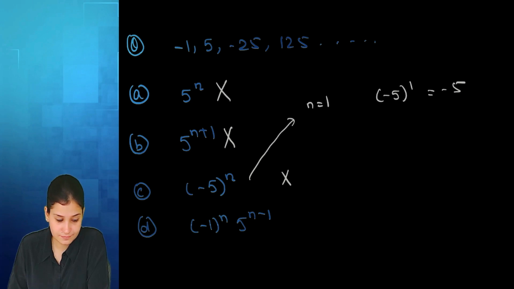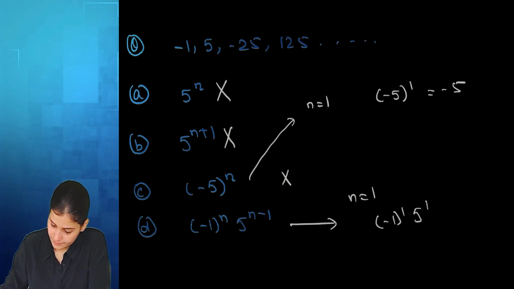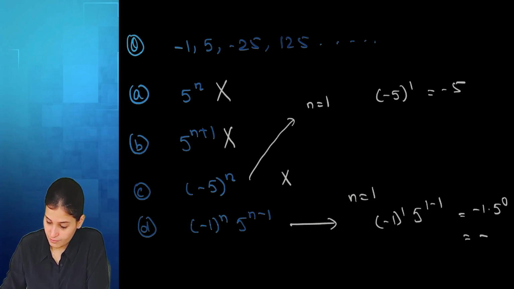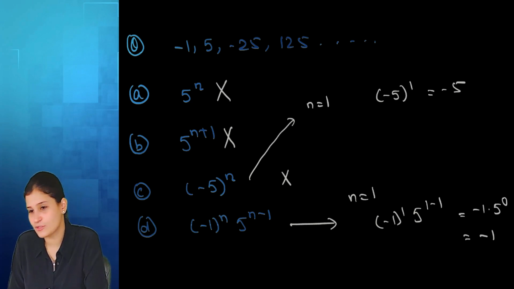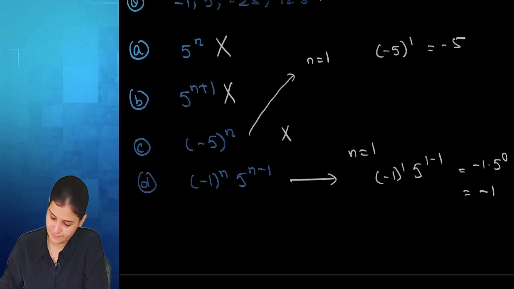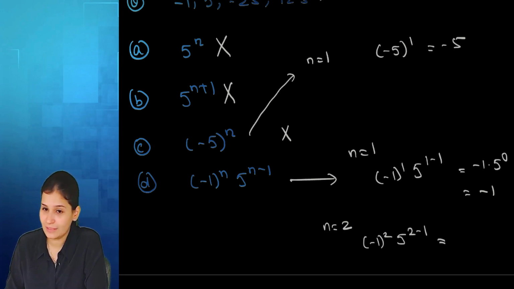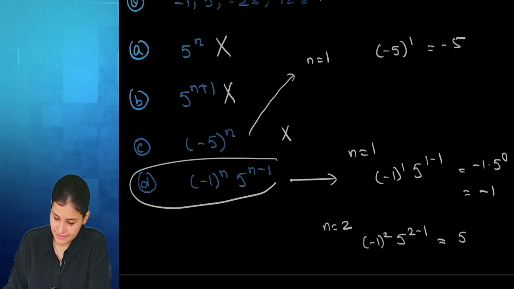Yes? Here, if I put n equal to 1, so -1, it's correct. In any which case, A, B, C are wrong. D has to be correct. Just in case, n equal to 2: -5 power 2 minus 1. Minus 1 square is 1. 5 power 2 minus 1 is 5. So option D is the correct one.